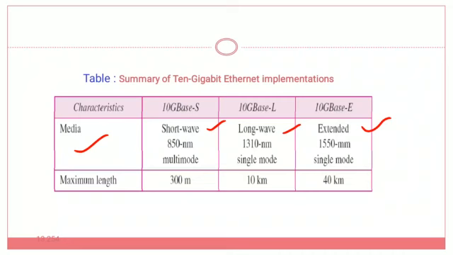The next row supports 850 nanometers, 1310 nanometers and 1550 nanometers.